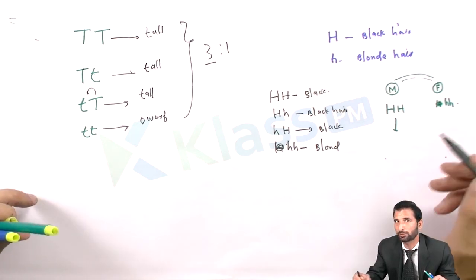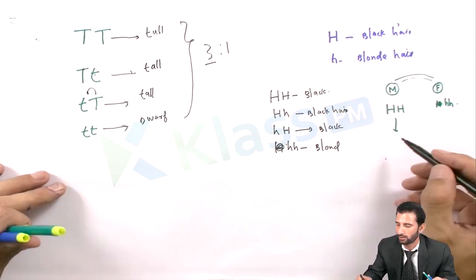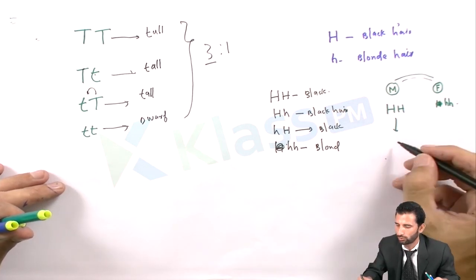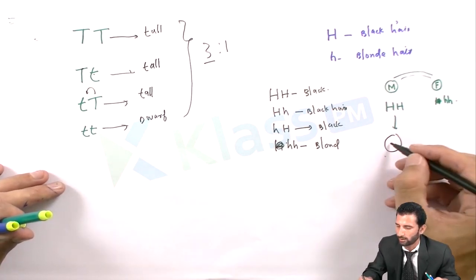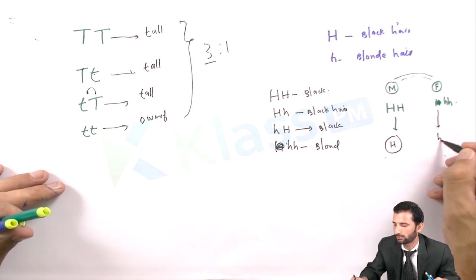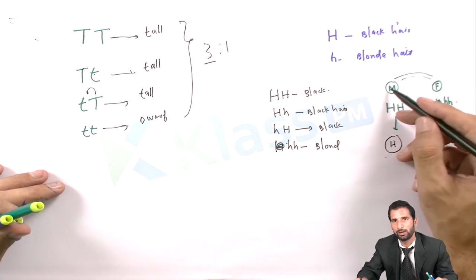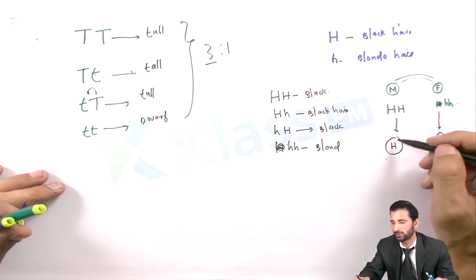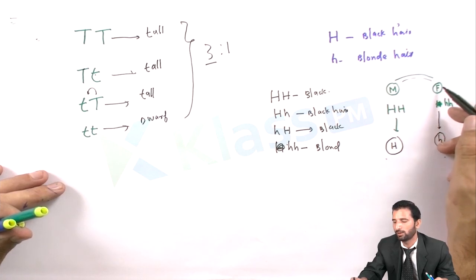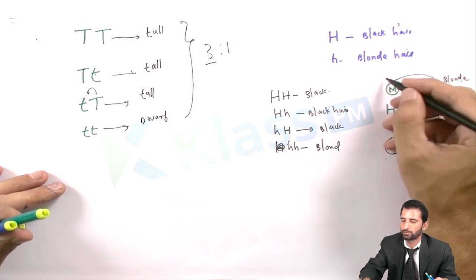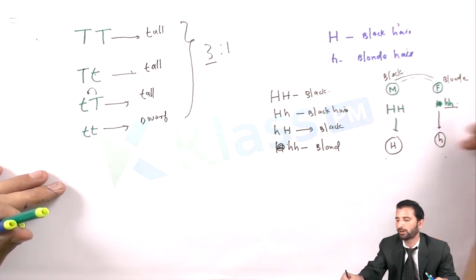Their gametes fuse, and the fusion of the gametes is called fertilization. Since the gametes are haploid, in the male gamete the genotype would be H, because only one gene is present. This is the female, whose genotypic content is small h. It is black hair and blonde hair.